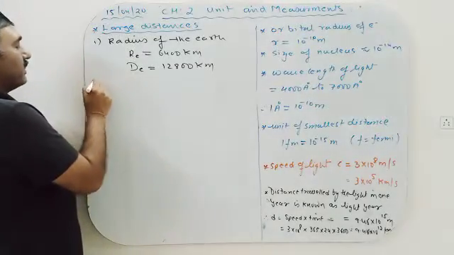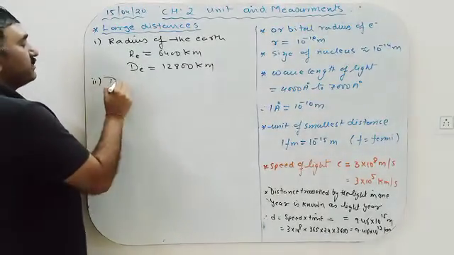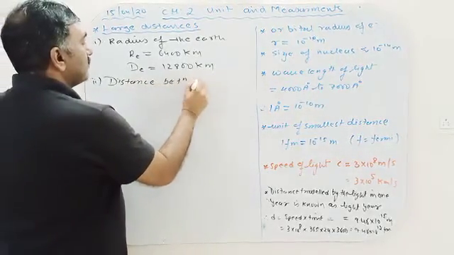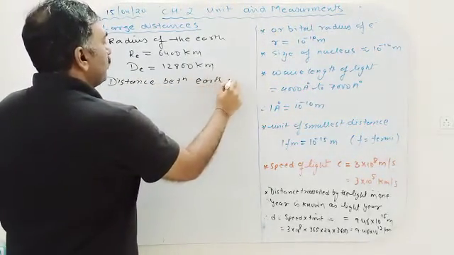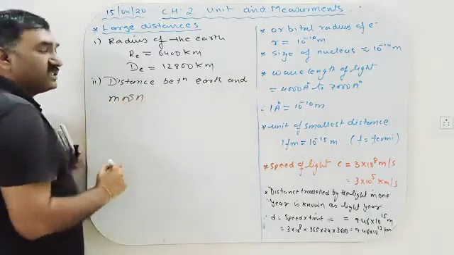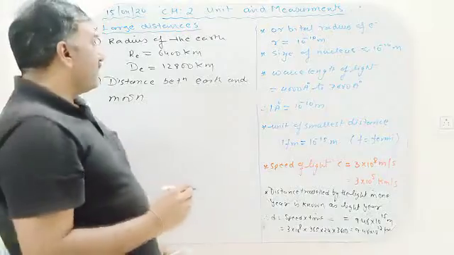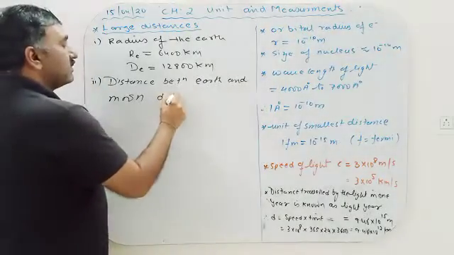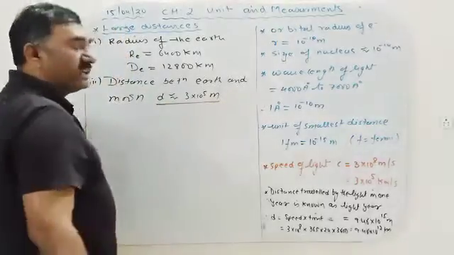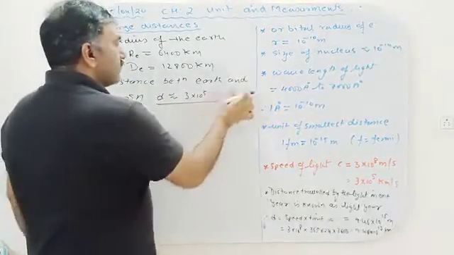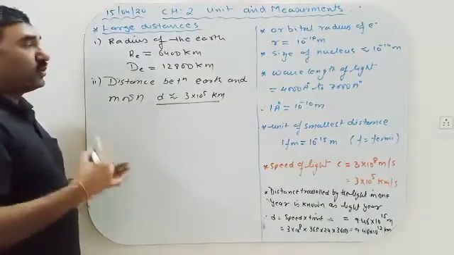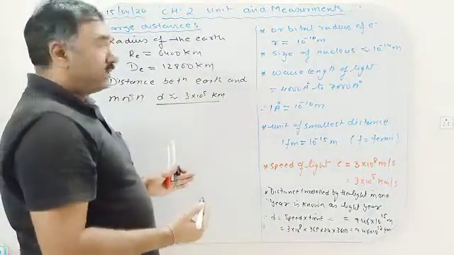Then we are talking about distance between earth and moon. How much is this distance? The distance between earth and moon is nearly 3 lakhs kilometer, approximately 3 lakhs kilometer. This is the distance between earth and the moon, which is the nearest celestial object.